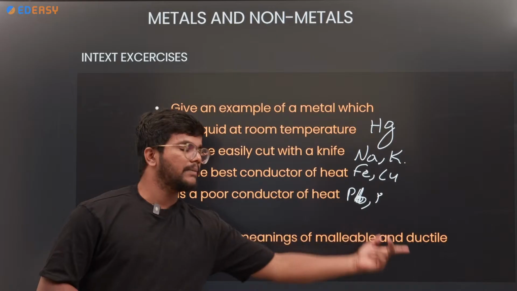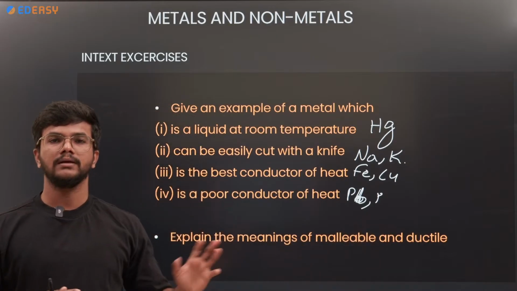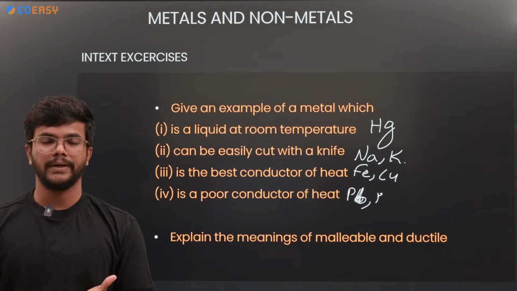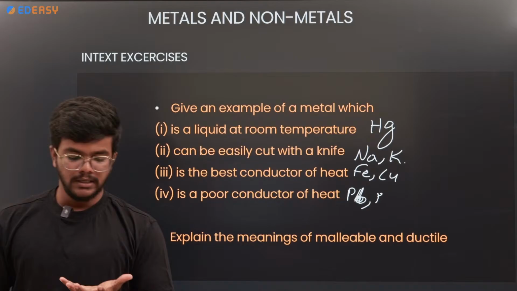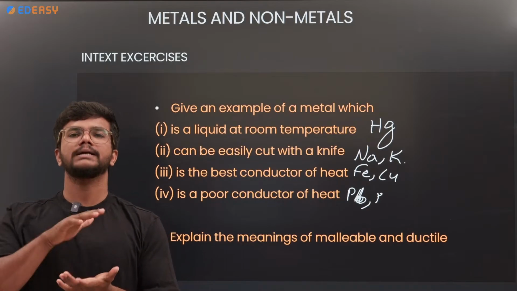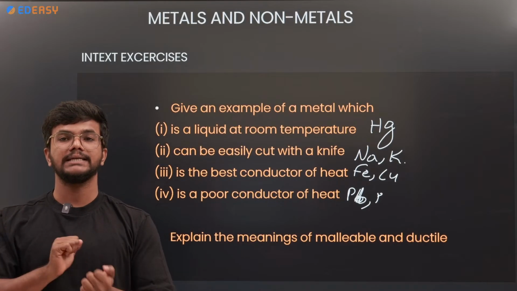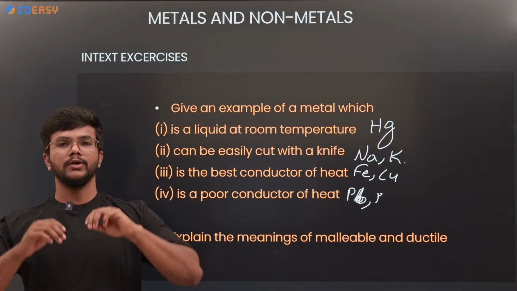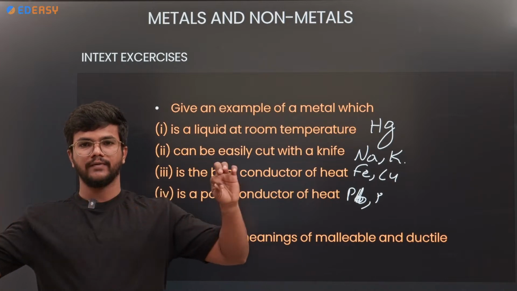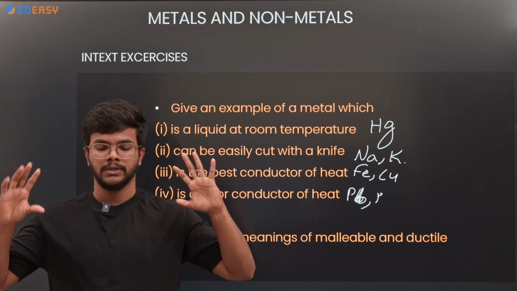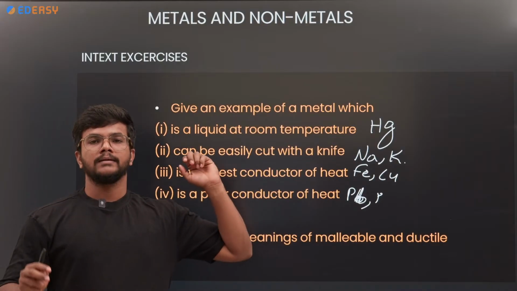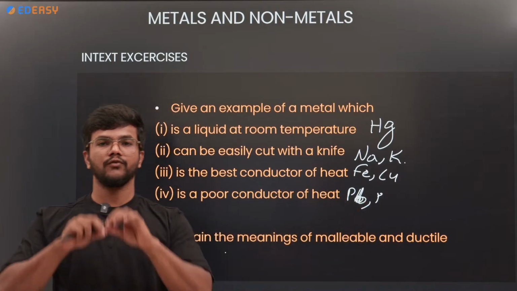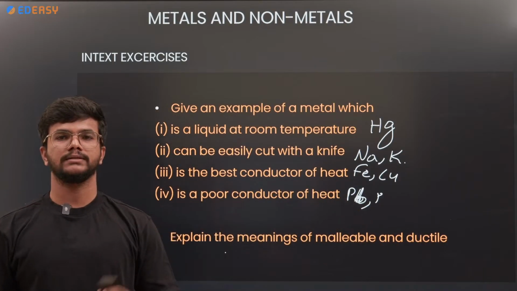Explain the meaning of malleable and ductile. We already discussed in the table and the previous slide that malleable is a property of metals. That means when the metal is hammered continuously, it becomes a fine sheet. That is the malleable nature. And ductile is when you make the metal into fine wires. So malleability means making a metal into fine sheets, and ductile means making a metal into fine wires. Hope you understand these questions.